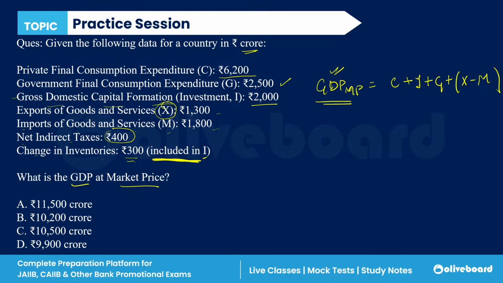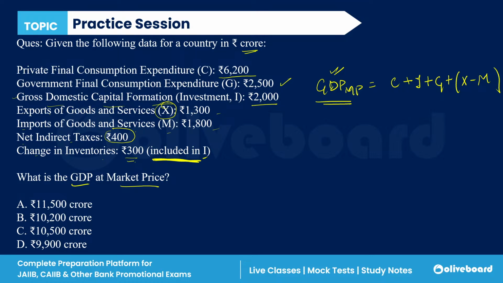What I told you in the class when we talked about the national income topic is that a change has been made. Earlier, the headline inflation or the growth was calculated in terms of GDP at factor cost. But now it has been changed, and growth is measured at GDP at market price.